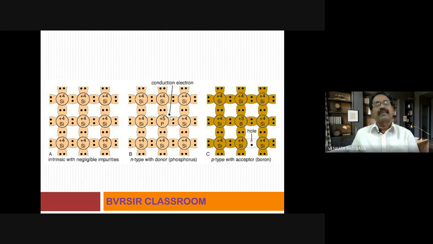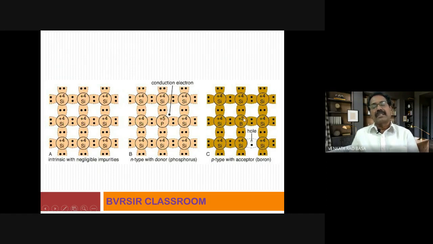It is freely available. It can move freely across the entire metallic structure. Therefore, that becomes a conduction electron. Movement of electrons is nothing but conductivity. So, since there is negative charge available in this system, it is called negative type with donor, that is phosphorus, N type.